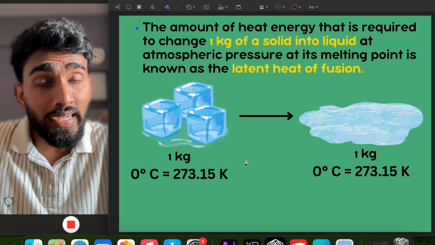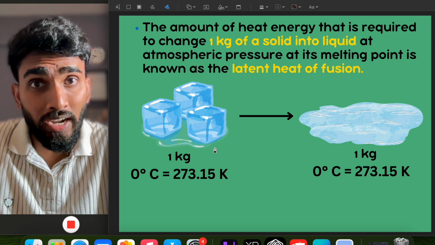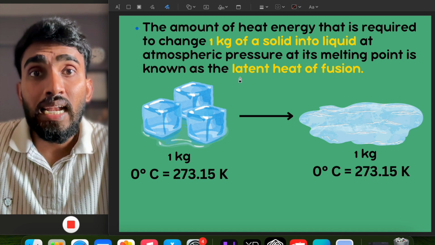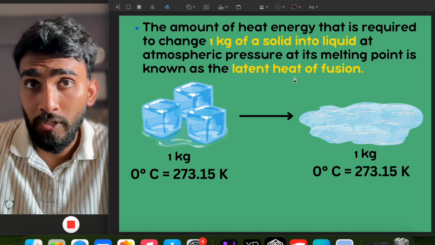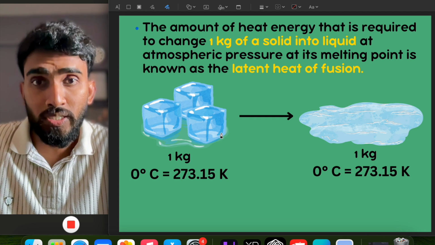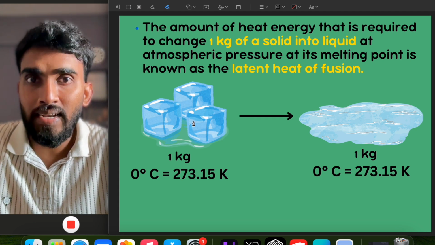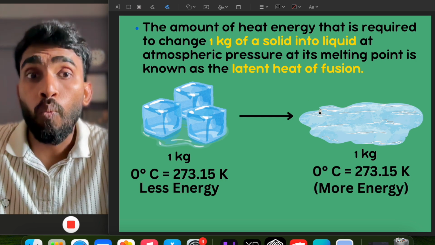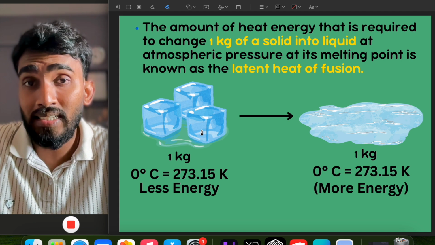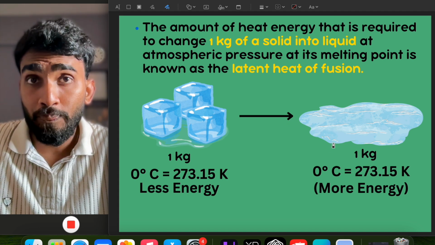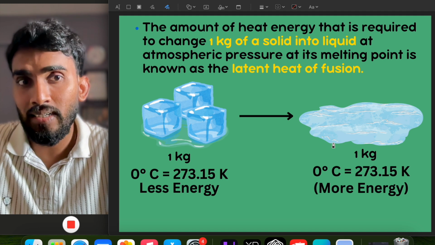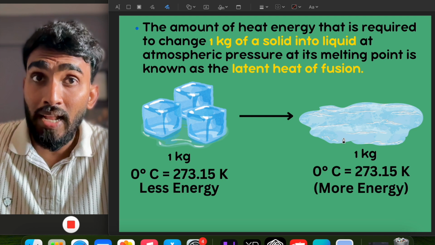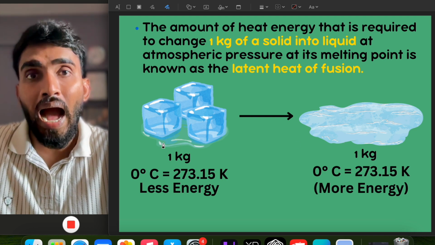So that heat which we have given to this ice of 1 kg to convert into liquid, that is water, that heat is called the latent heat of fusion. If you talk about the energy of ice and water, which will have more energy? Obviously water will have more energy than ice, because the particles of water have got the energy from the heat in the form of kinetic energy. So the particles of water will have more energy than the particles of ice.